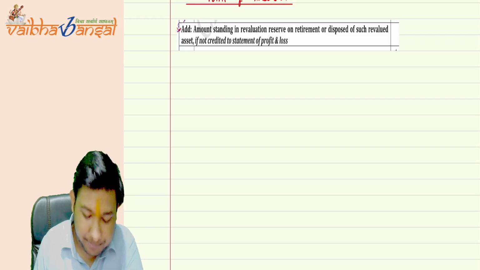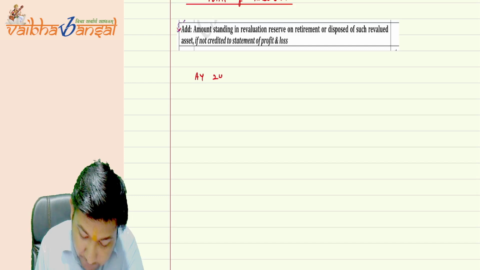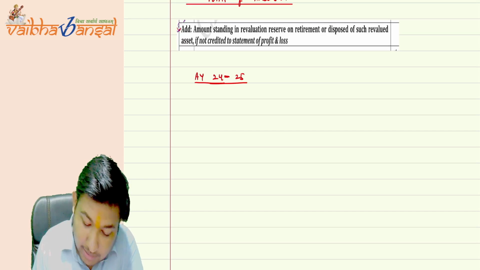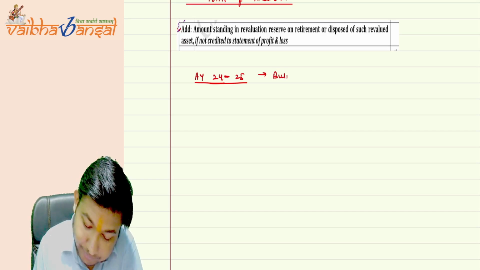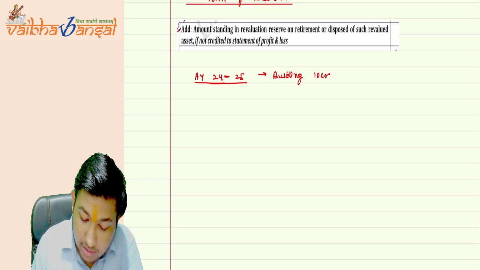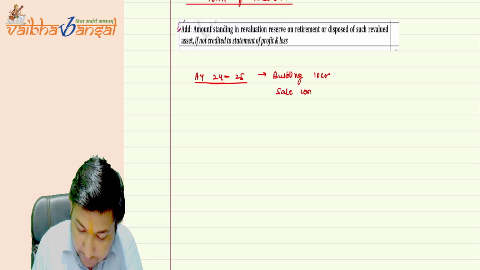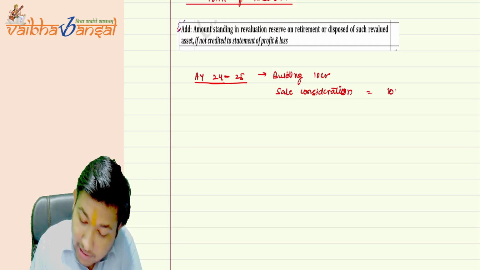Suppose for the assessment year 24-25, I have a building worth 10 CR. I have transferred it and the sale consideration received was 100 CR.